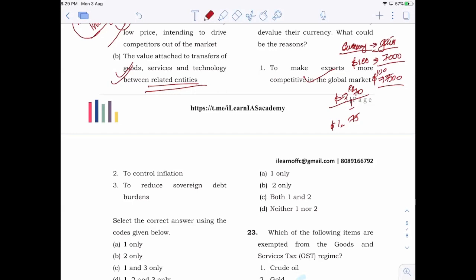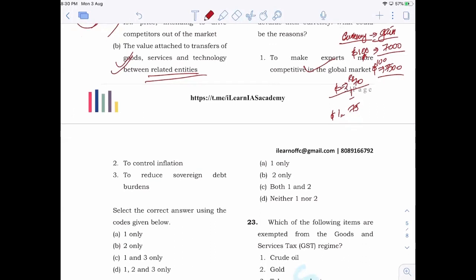The producer may even think of reducing the prices of the product because they are going to get a greater amount, so there is scope for them to reduce the price. When they reduce the price, they will have the competitive edge and higher levels of business. Now, the second: to control inflation.